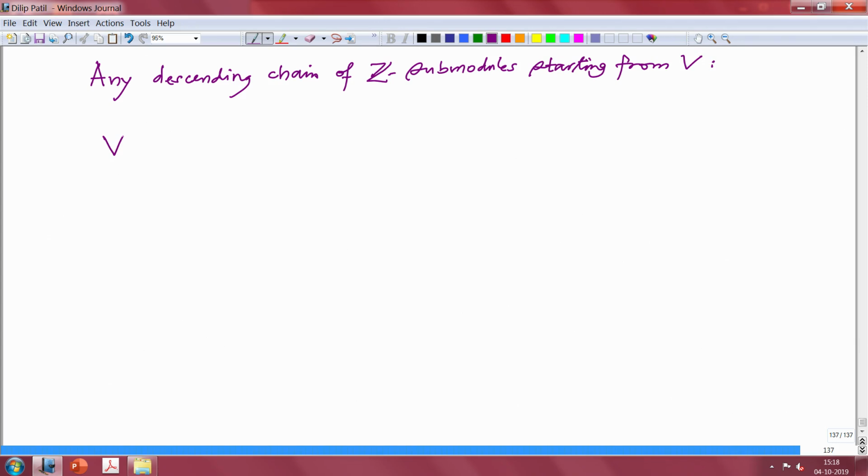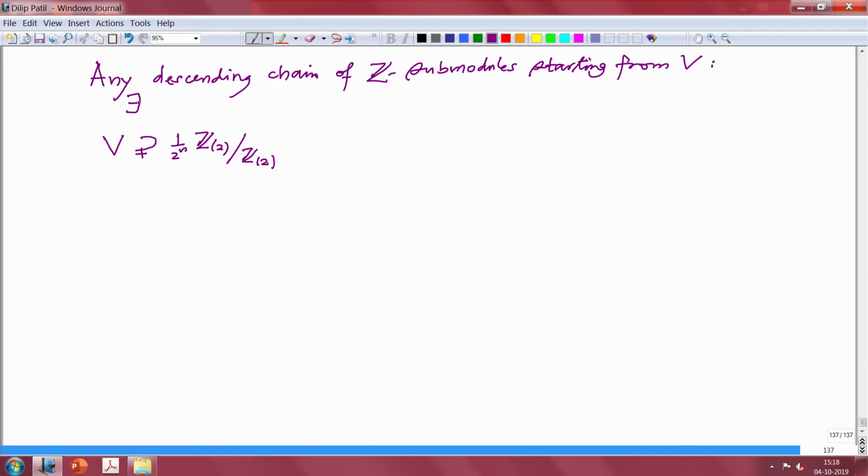So start from V, then you want something which properly contains that, but the only submodules are half power n times Z bracket 2.